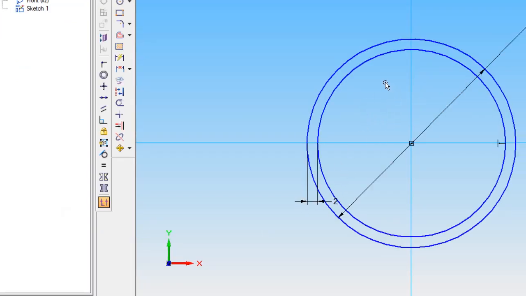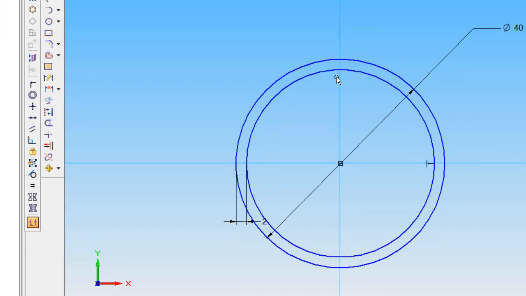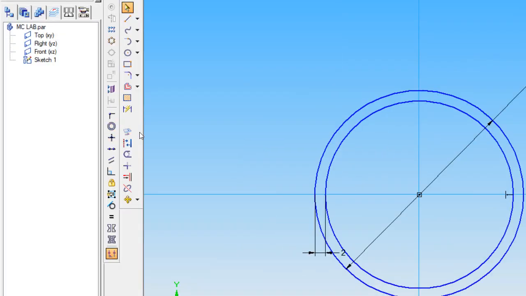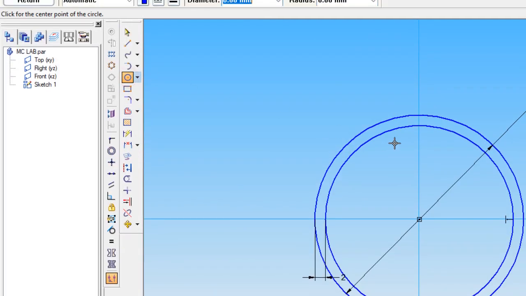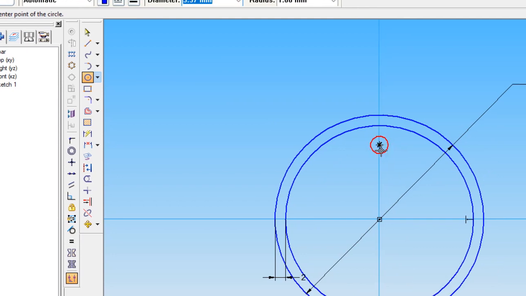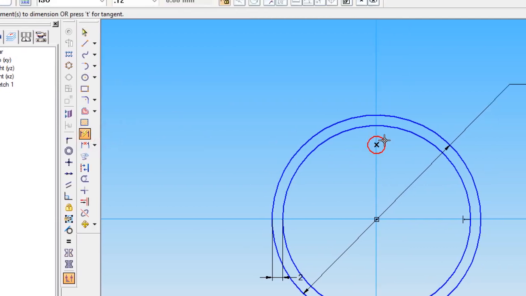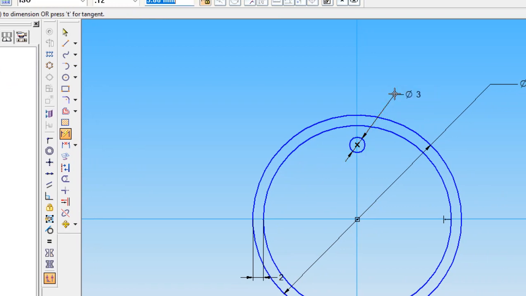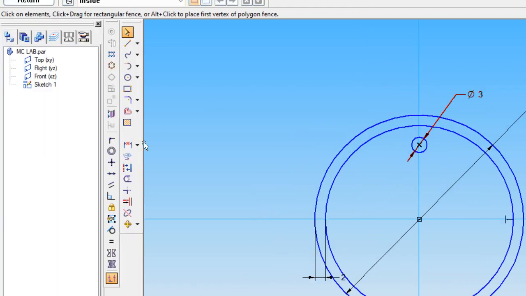Inside this one, again we want to make the hole, that we are making using another circle, and here in dimensions we are mentioning dia 3 mm.